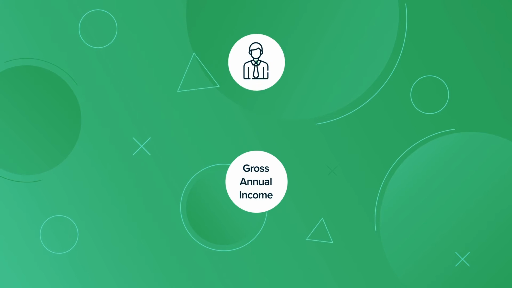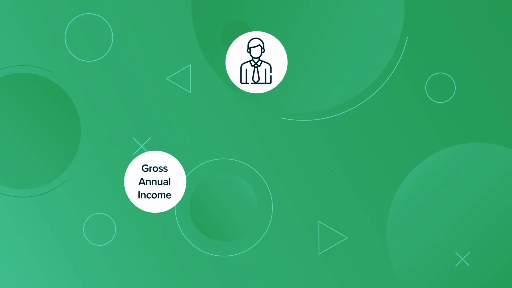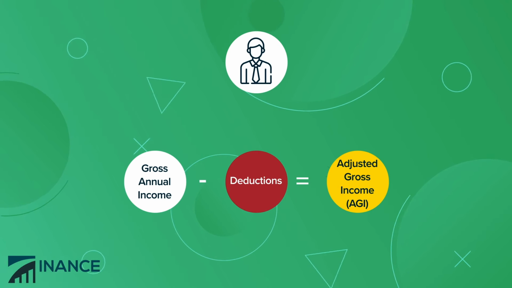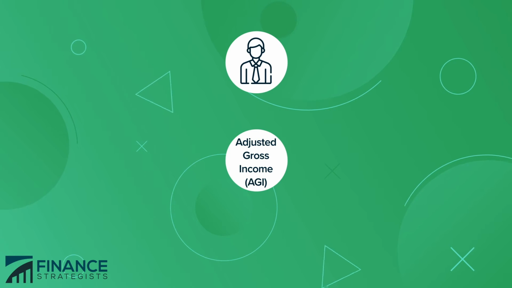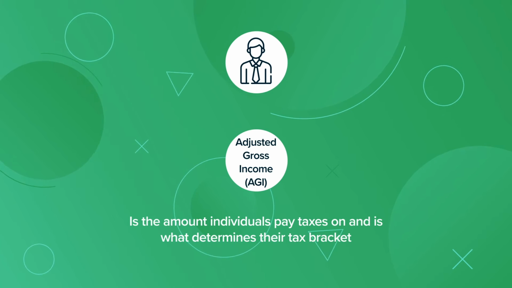Gross annual income for individuals is useful in tax calculations. After the gross income is calculated, relevant deductions are applied to compute adjusted gross income, or AGI. Adjusted gross income is the amount individuals pay taxes on and is what determines their tax bracket.